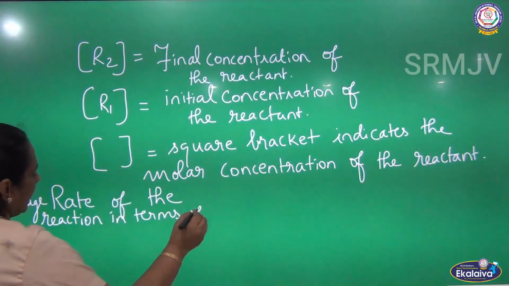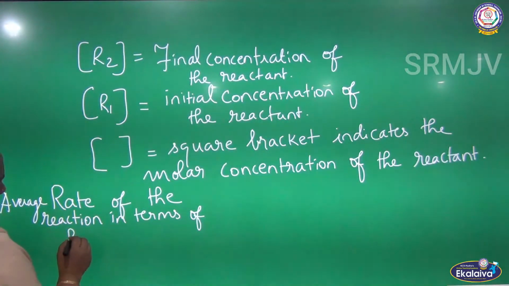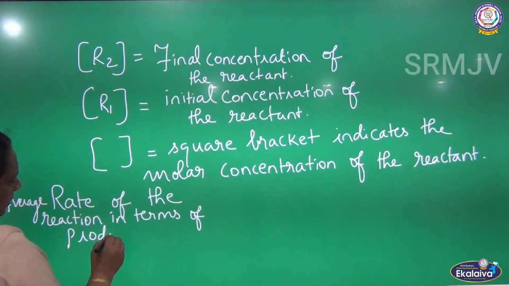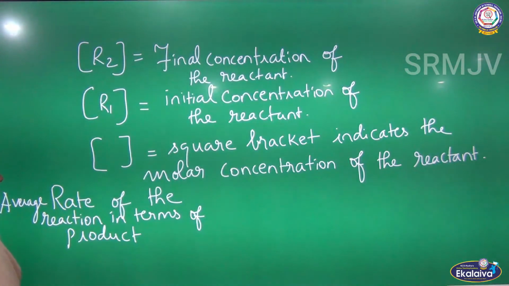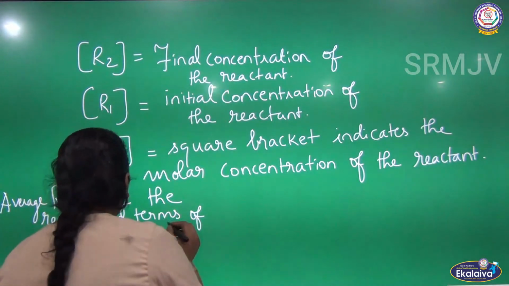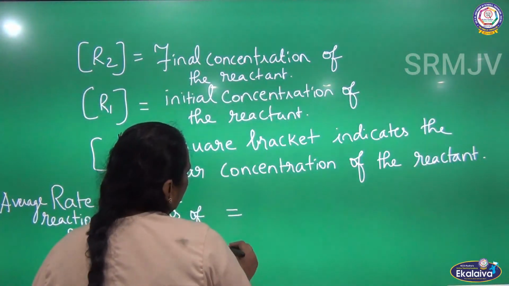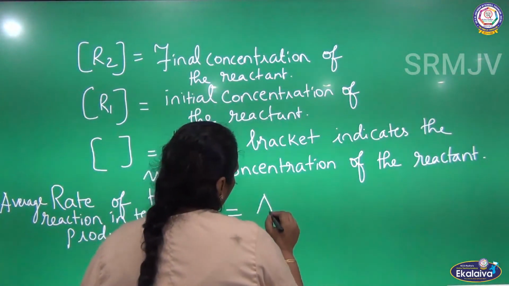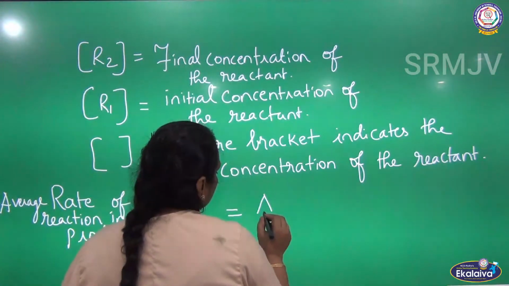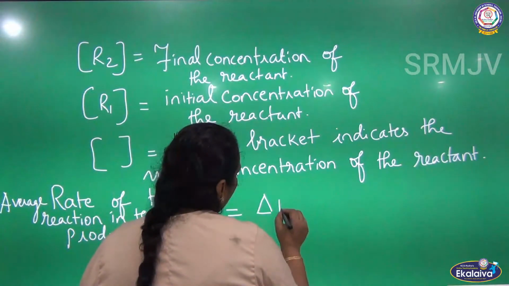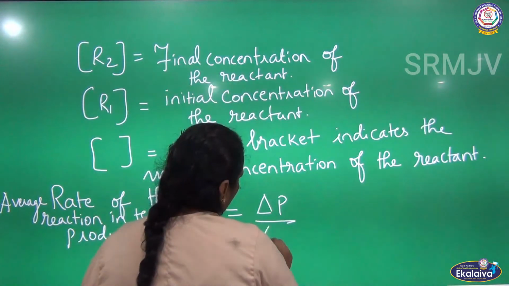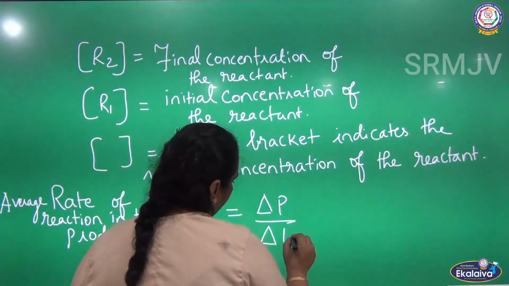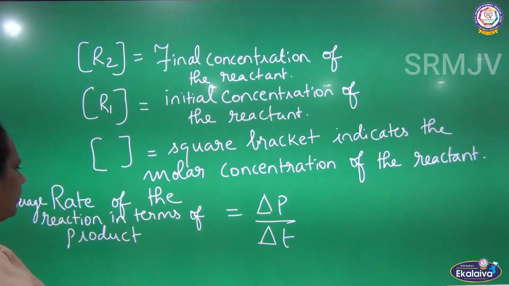How will you calculate the average rate of the reaction in terms of the product? There is an expression: average rate of the reaction in terms of the product is equal to delta P divided by delta T.